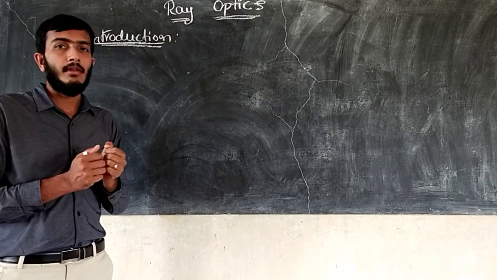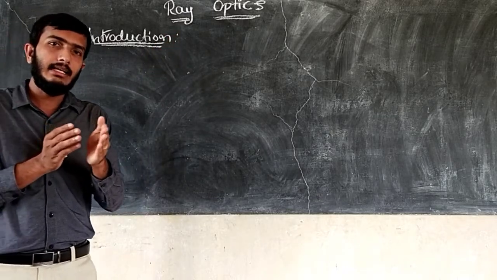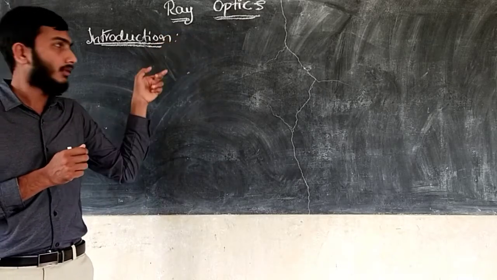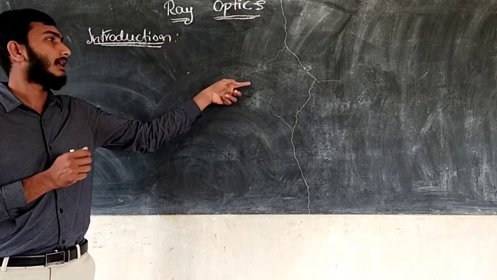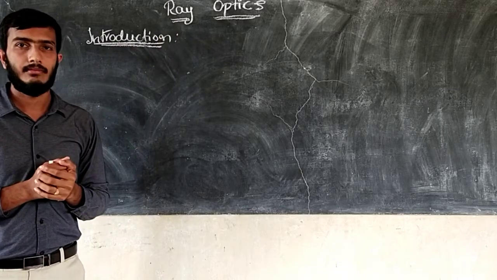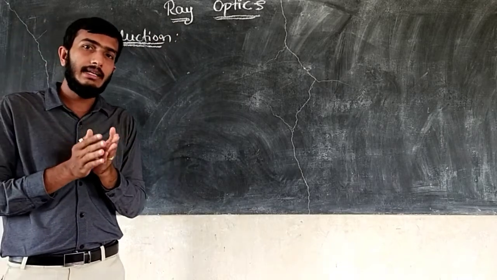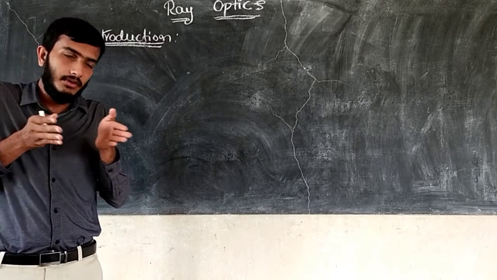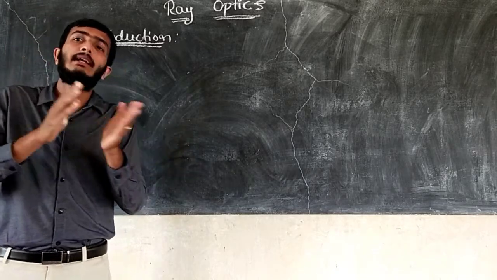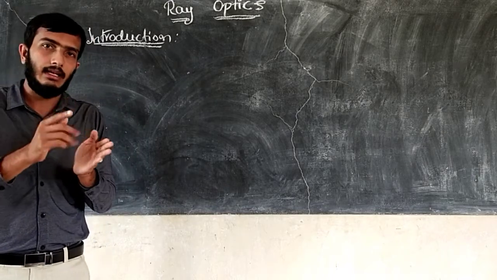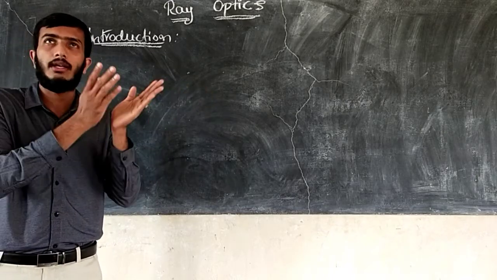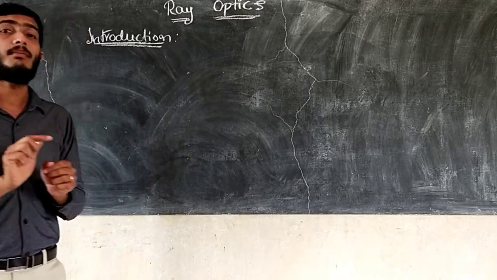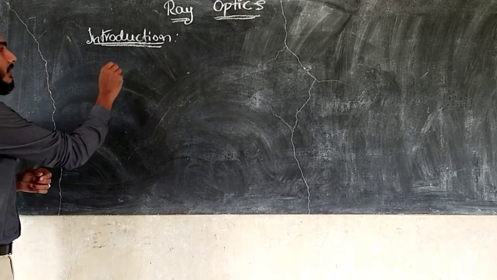Then ray means the single path which allows the light rays to travel. The light ray going in a straight line is what we call a ray, right? So if the light has a bundle of rays, not one ray but a number of rays, like what we use in the home, that is a bundle of rays, and that is called composite light.